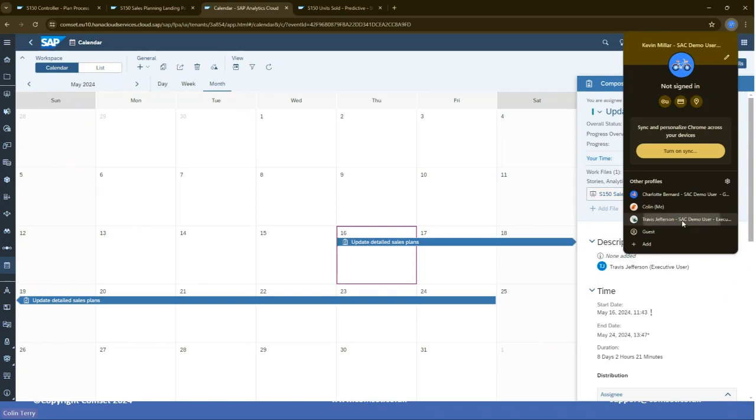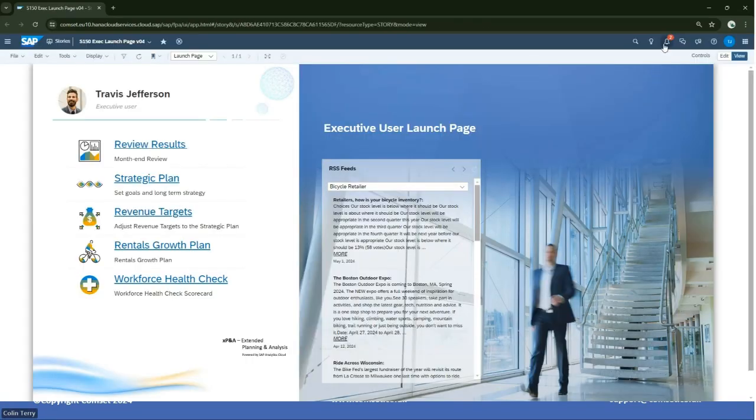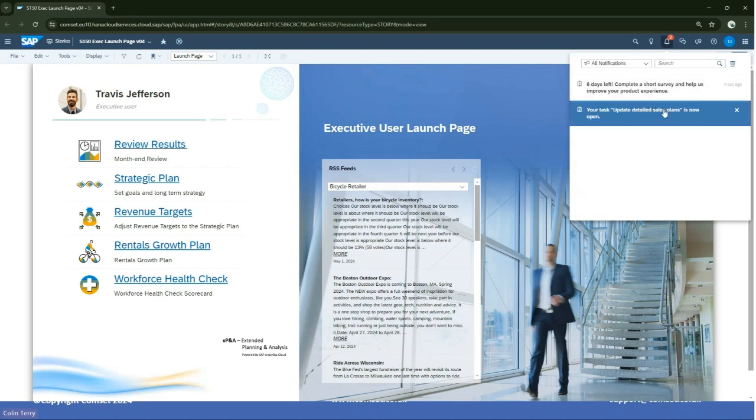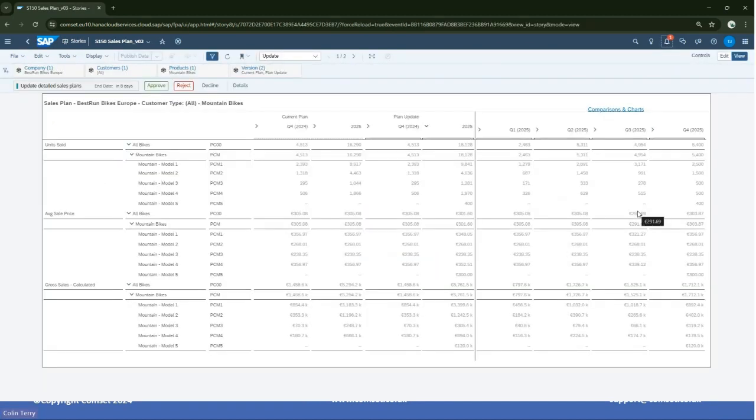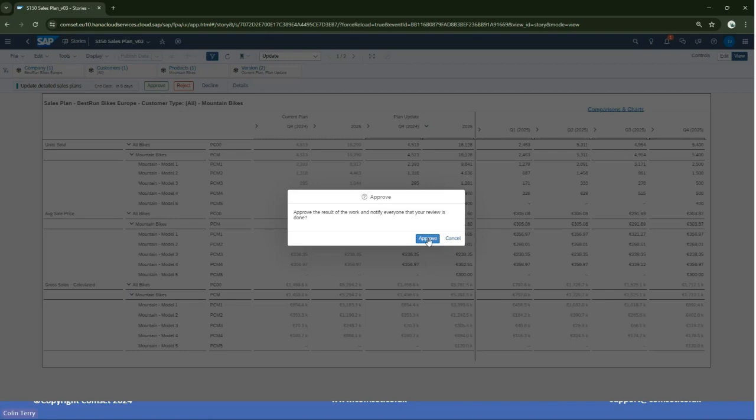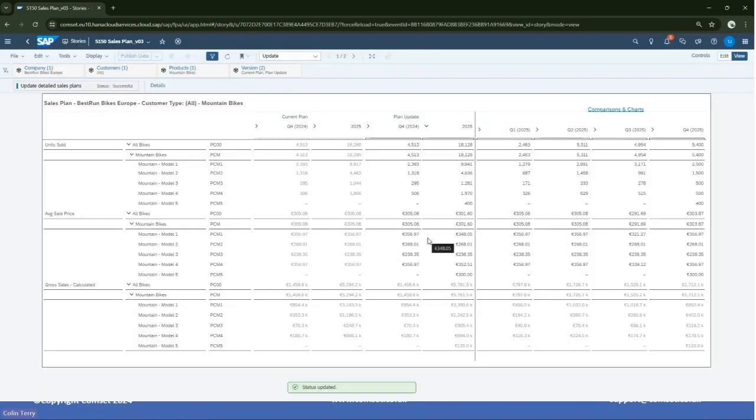So let me log in as Travis again, very quickly. I'll get a notification up here. And if I go into that task, you can see I'm automatically presented with the sales planning sheet that Kevin has produced. There are the new figures, and I can accept or reject that. Let's accept it. And by approving it, it will notify everybody that that task is now complete. Their calendar gets updated and they get a notification. So we've closed the loop.